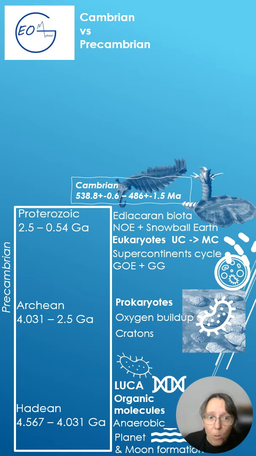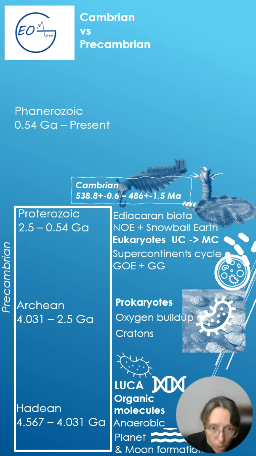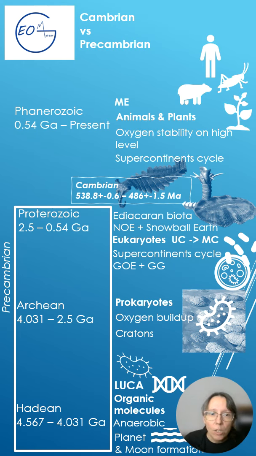During the Phanerozoic eon, including the Cambrian period, oxygen stabilized and eventually life expanded onto land with plants and animals and us. Supercontinents were and are continued. The Phanerozoic eon is marked by several major mass extinctions that reshaped life on Earth.